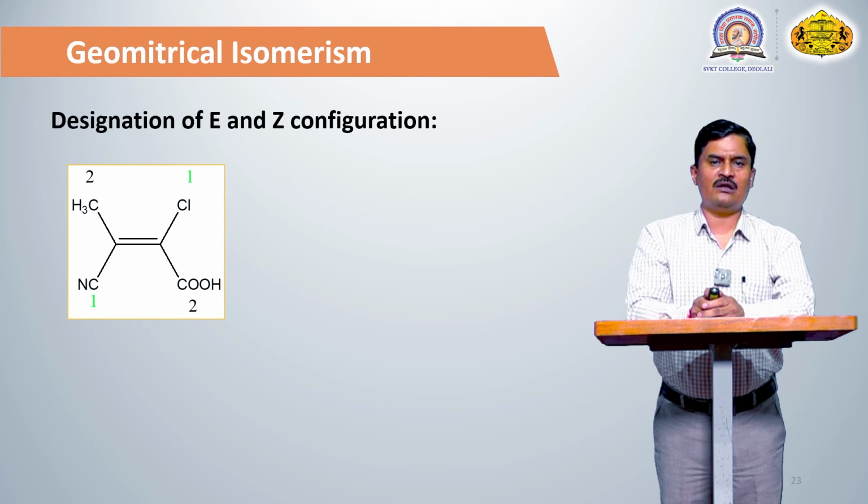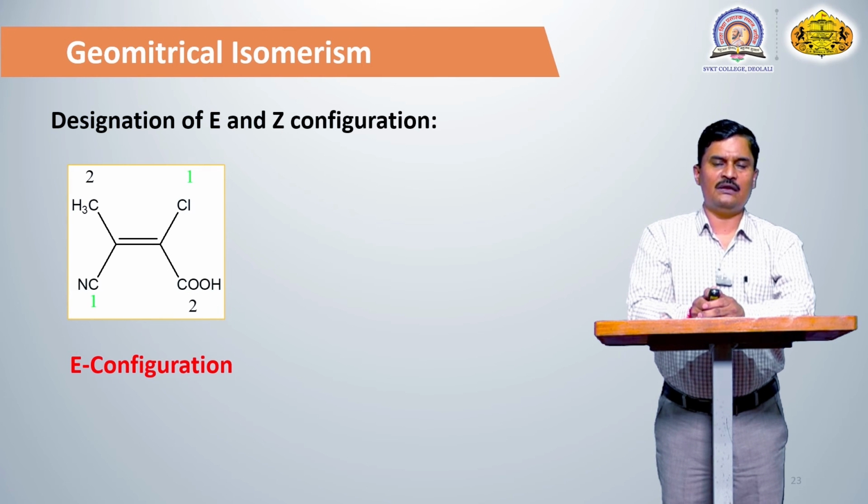A triple bond is considered equivalent to three single bonds, so that carbon is attached to 3 nitrogen atoms, and similarly the CH3 carbon is attached to 3 hydrogen atoms. The atomic number of nitrogen is more than hydrogen. That's why C triple bond N has the first priority and the CH3 group has the second priority.